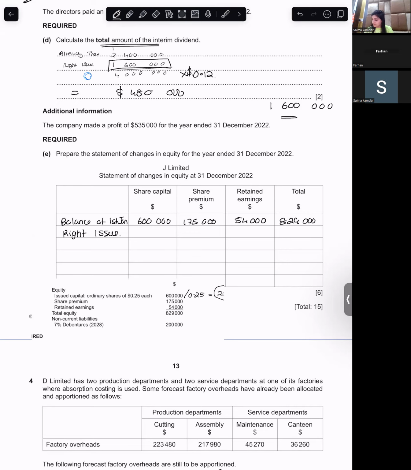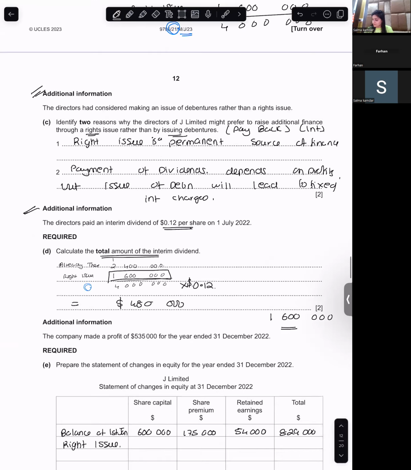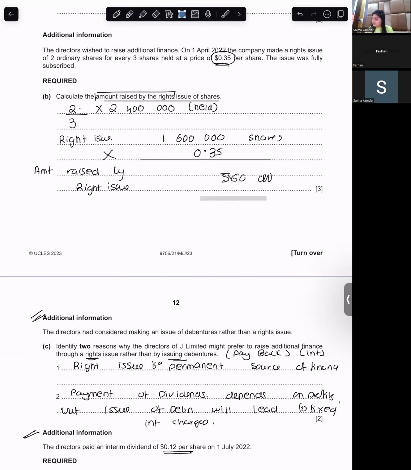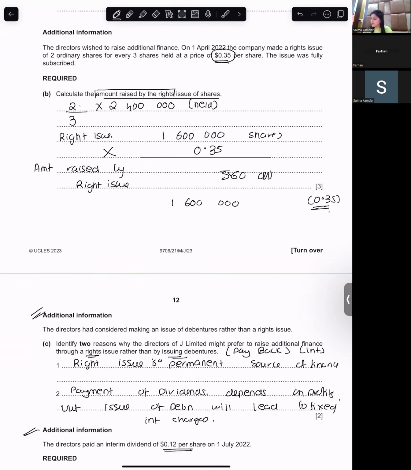We did it for 0.35. So the rights issue of 1,600,000 shares was at 0.35. Can you give me a breakup of this 0.35? How much will go towards capital and how much will go towards share premium?